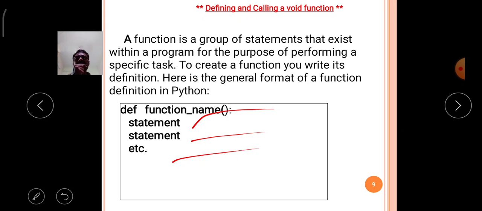Why? Because if you give the first statement spaces with the space bar and the second statement spaces with the tab key, then the Python interpreter will get confused. These statements may not belong to that particular function.